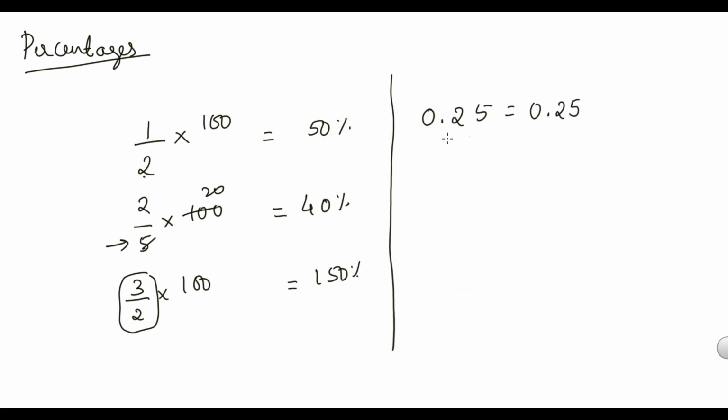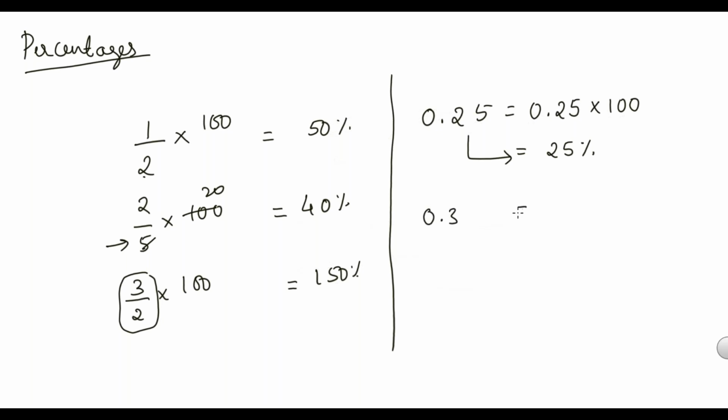To convert some decimal to percentage, we have to multiply by 100. So what is 0.25 into 100? It is 25%. It means the decimal value of 0.25 is the same as the percentage value of 25. 0.25 is nothing but 25%.